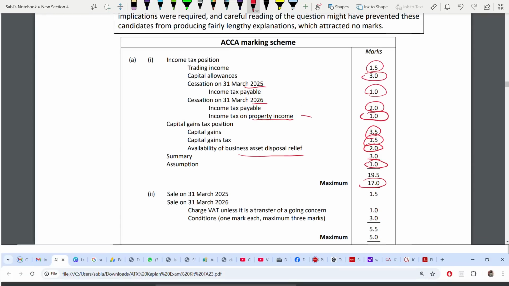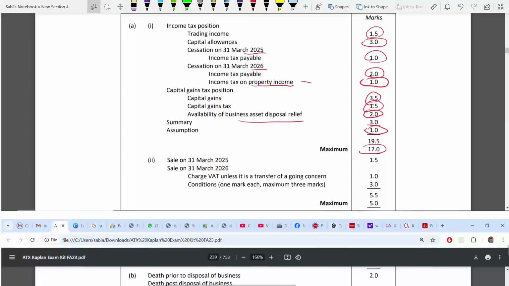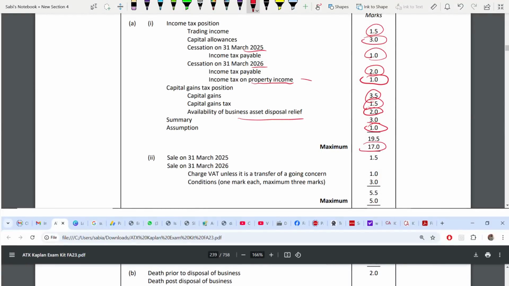Next part, VAT, when we are selling it, 1.5. When we are selling on this date it's just 1 mark. If it's a transfer of a going concern, we don't charge VAT, otherwise we charge VAT. And there are conditions for whether it's a transfer of a going concern or not. 3 conditions, 3 marks, 1 mark for each condition. So maximum 3 marks.